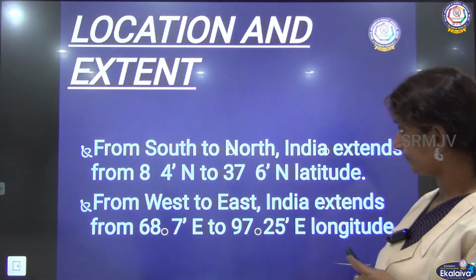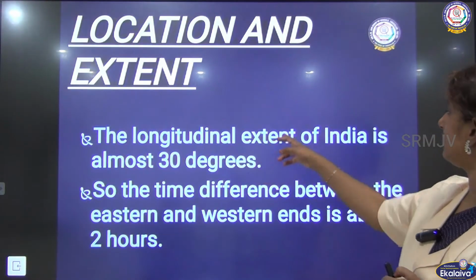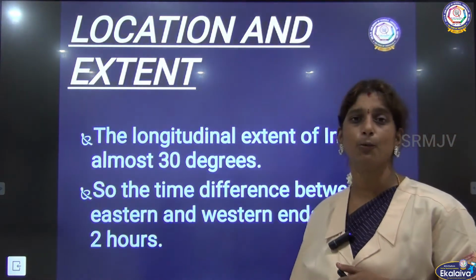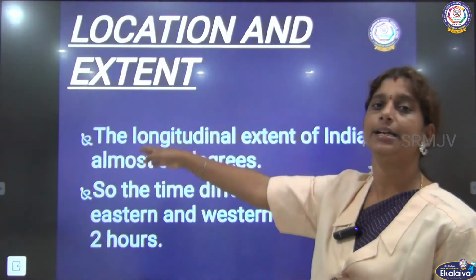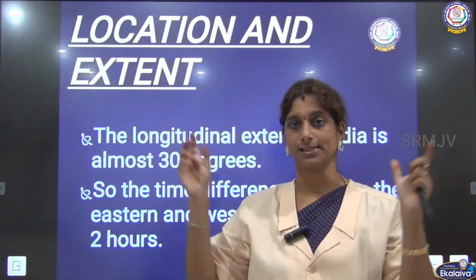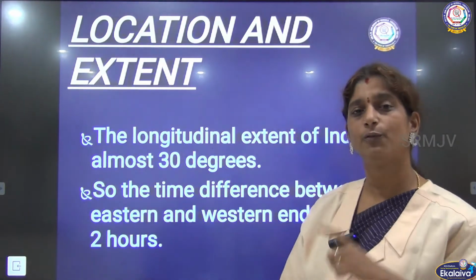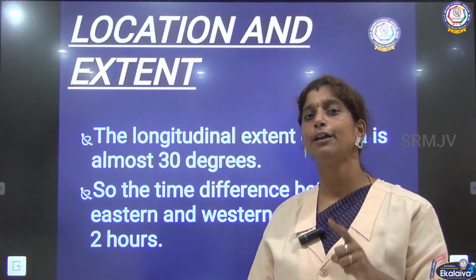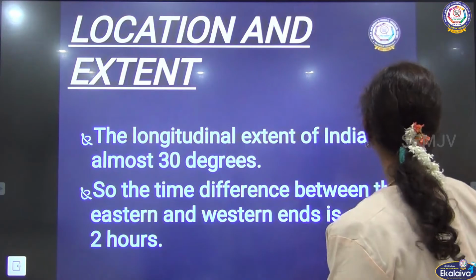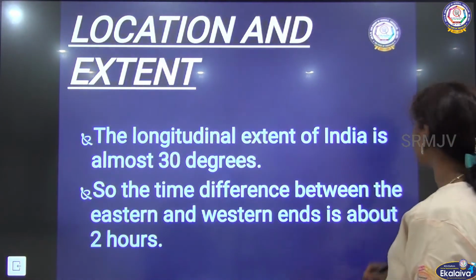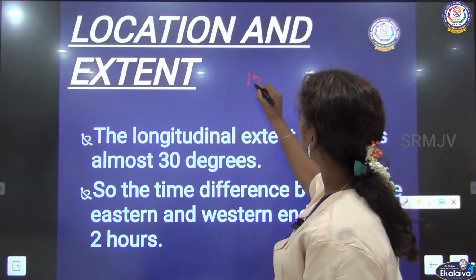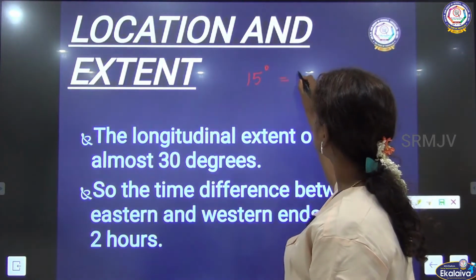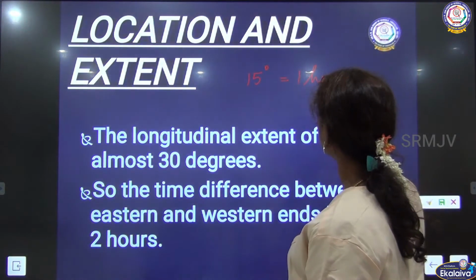Next, the longitudinal extent of India is almost 30 degrees from west to east. We know that each 15 degrees of longitude differs by 1 hour. Hope you remember the lesson on lines on a globe which we have studied already. 15 degrees is 1 hour of Earth's rotation.